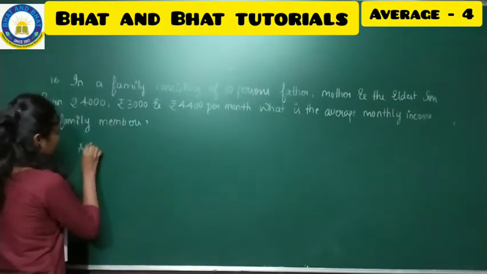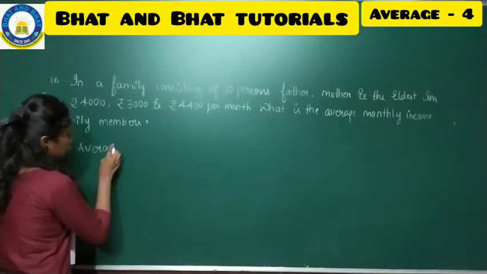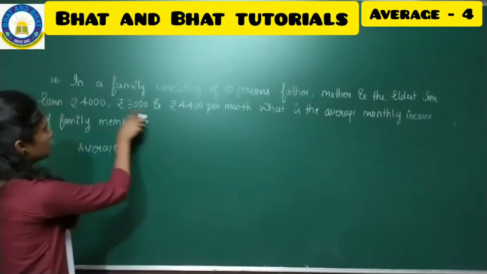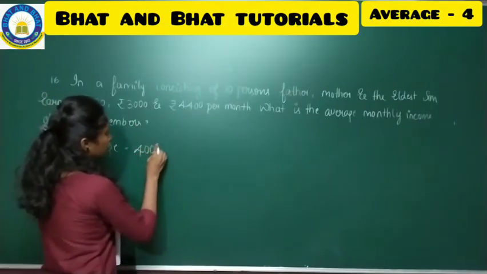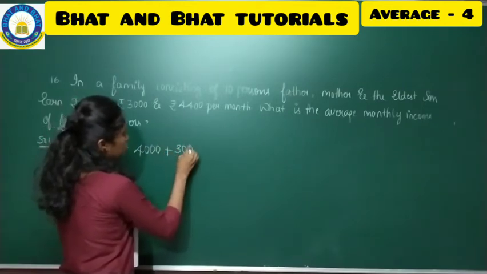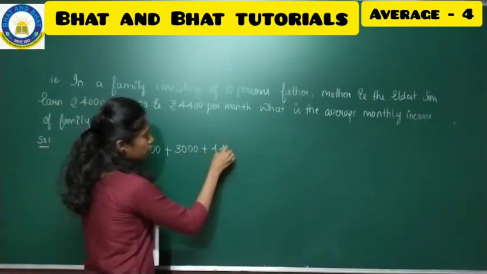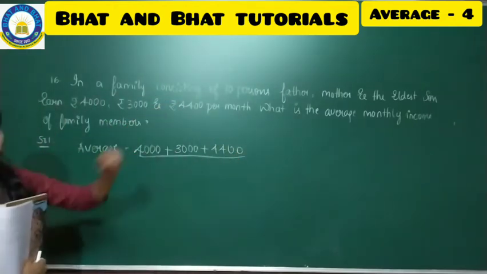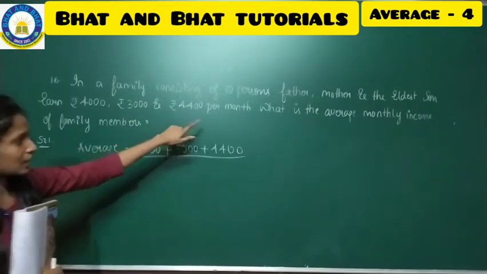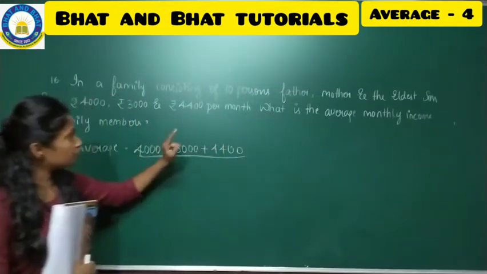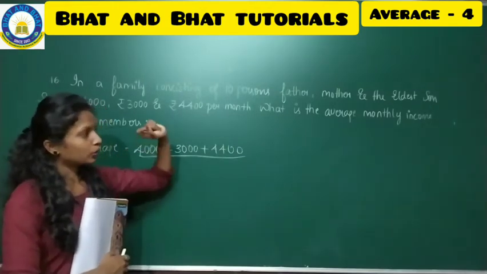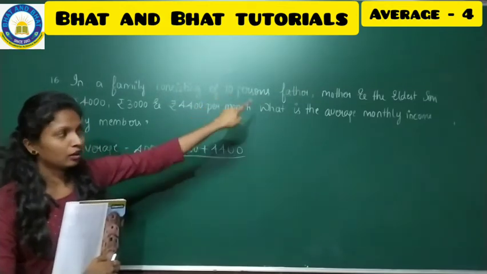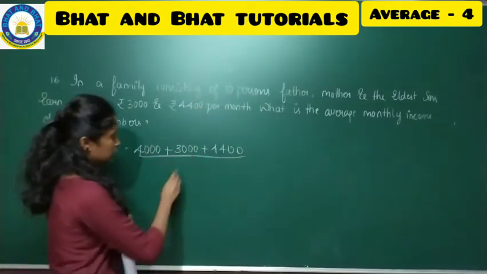To find the average, we have the standard formula: sum of observations divided by number of observations. So the sum of observations will be 4,000 plus 3,000 plus 4,400, divided by, here comes the question whether you have to put 3 or 10. They are asking for the average monthly income, and only three people are working, so we have to take 3.